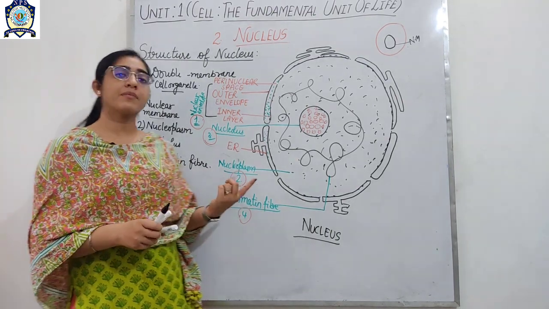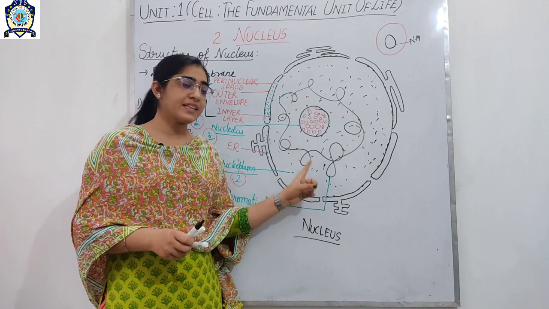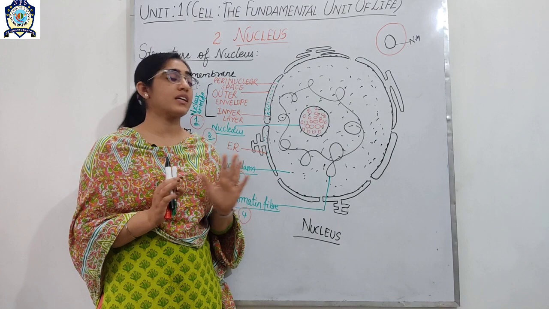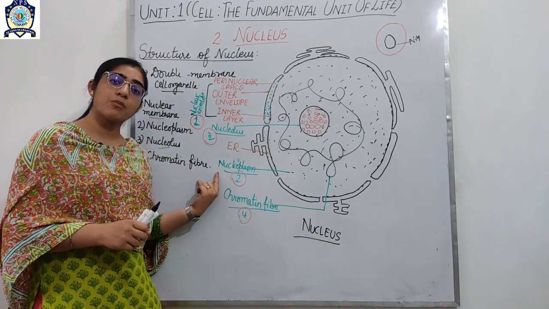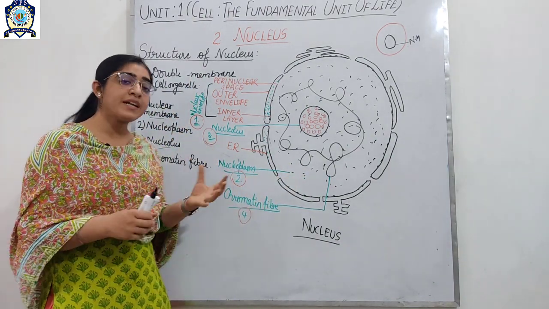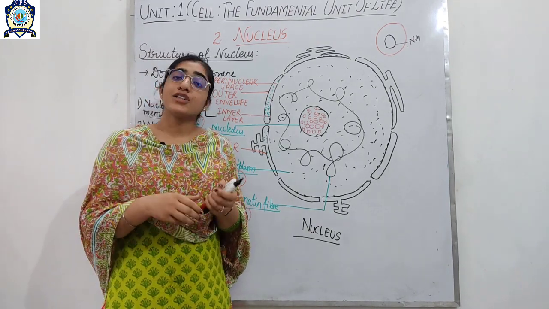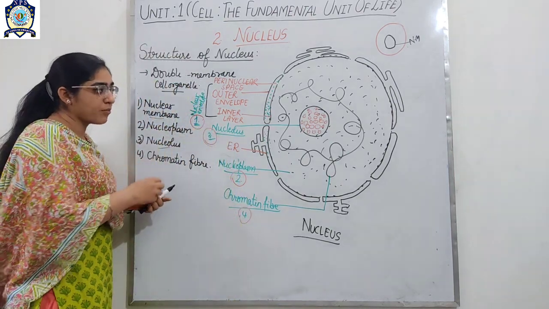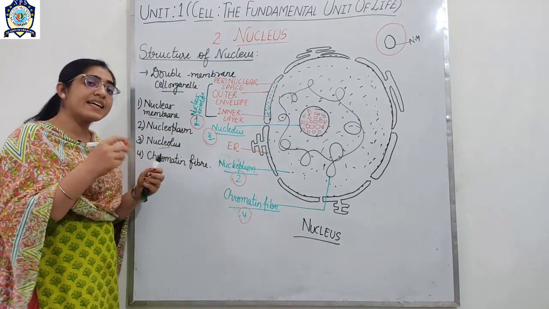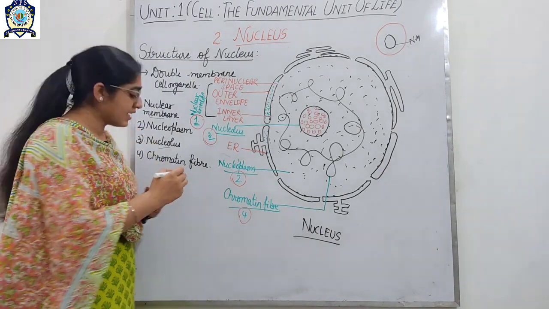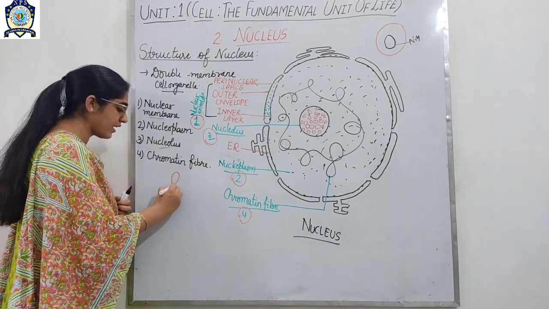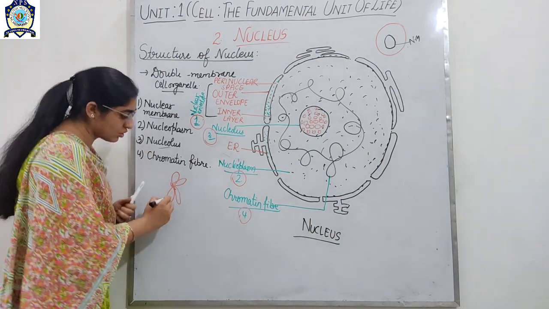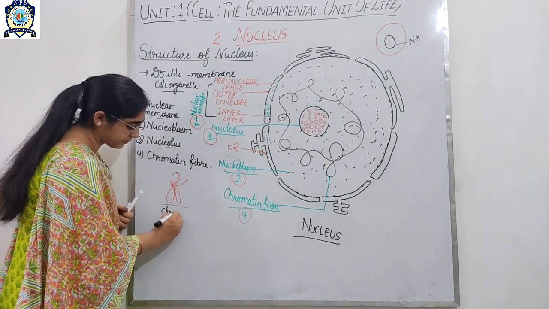So what is chromatin fiber? These are thread-like structures which are darkly stained, dark in color, and are called chromatin fibers. And what do chromatin fibers do during cell division? These chromatin fibers, students, condense. Condense means they join, and in this way they join and join to form the chromosome. So this is the chromosome.